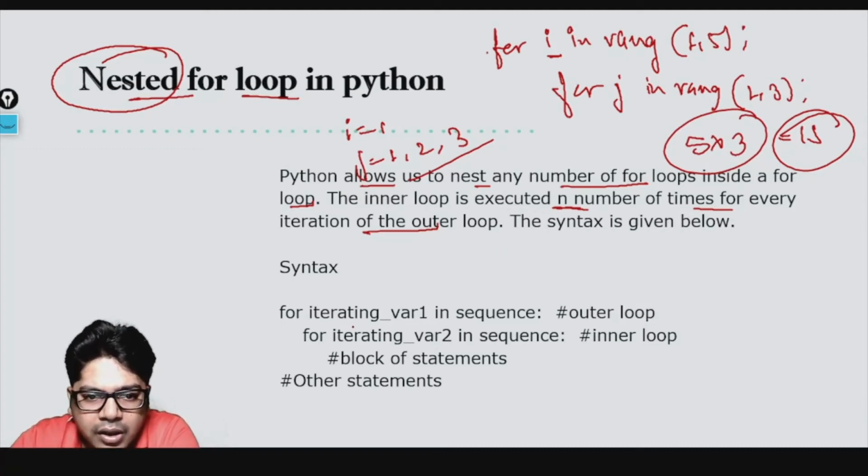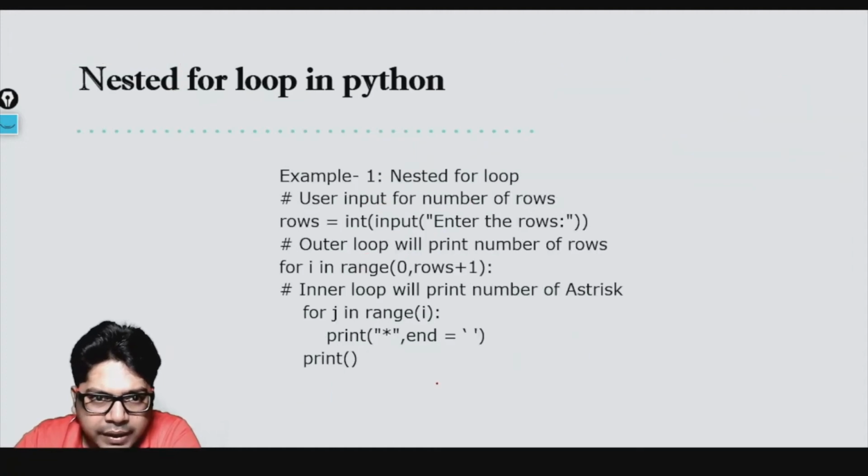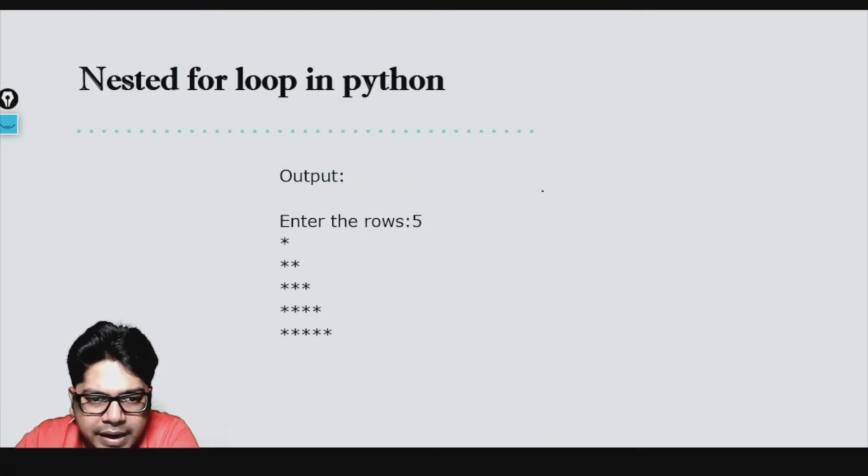Look at the syntax. For iterating var1 in sequence, okay, outer loop. Then for iterating var2 in sequence, which is the inner loop, the block of statements for the inner loop and the block of statements for the outer loop. This is how you do it. Okay, let us have a look at the example here. So here, nested for loop, use the number of rows. So what we are doing here is that we are printing a pattern. Okay, this is the pattern that we are printing.